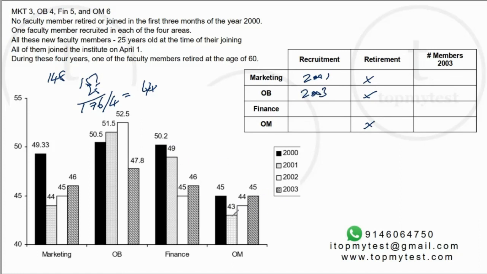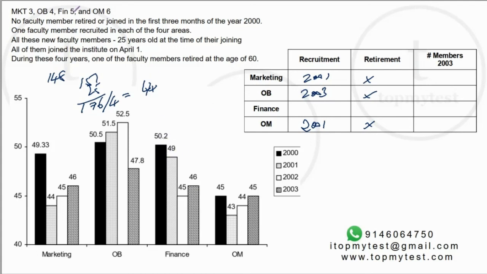And in OM, the person joined in 2001. Now let's look at finance. What happens in finance? There's a drop from 2000 to 2001, and then there's another drop from 2001 to 2002, right? So one of them is because of retirement, one of them is because of a new person joining. Okay, let's see what happens here.